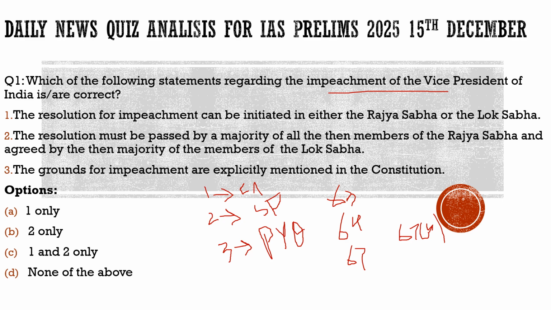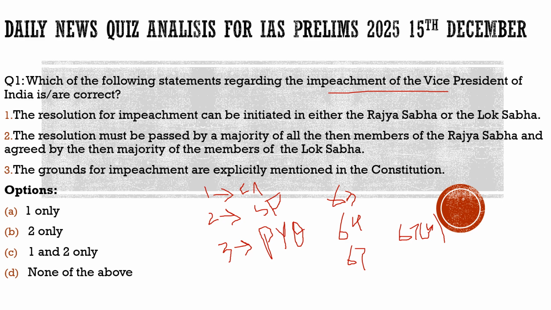In the meantime, once it is agreed, a 14 days notice period would be given to the chairperson regarding this removal motion against him, and he will respond to it. So this is the criteria which is given in Article 67B of the Indian Constitution. So I think this much is very much relevant with respect to this question, what was in the newspaper, why we had brought this question.